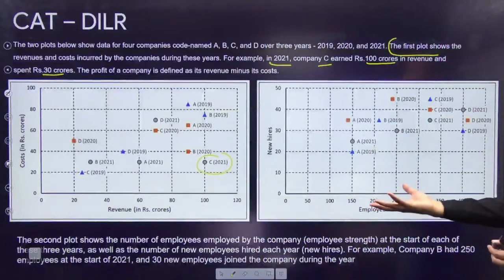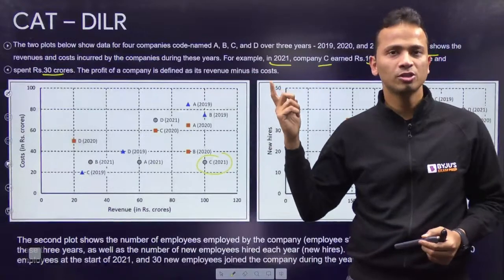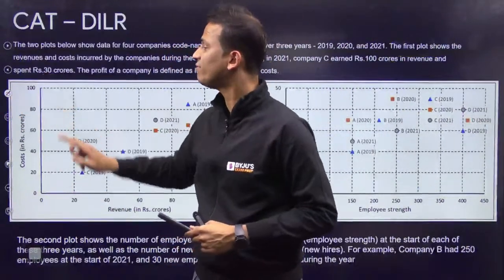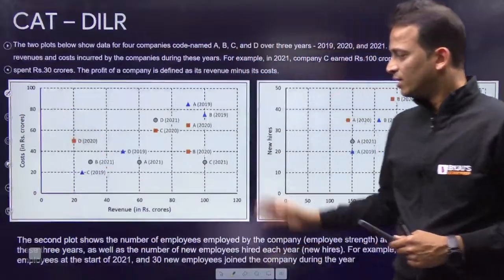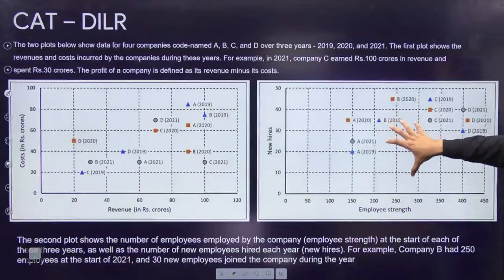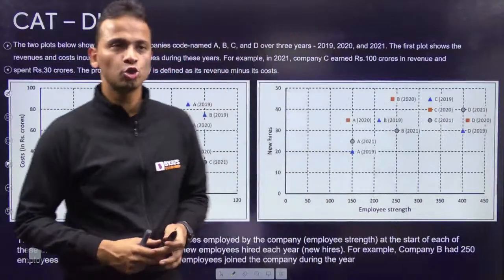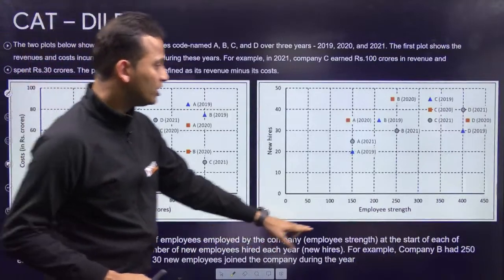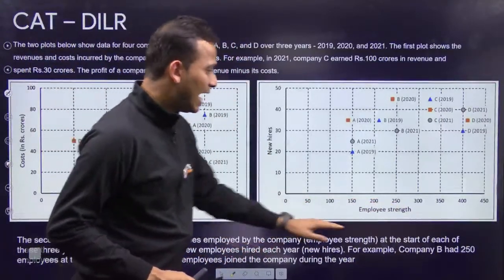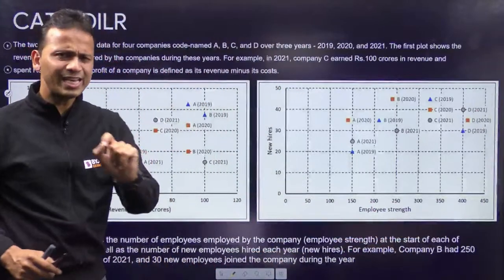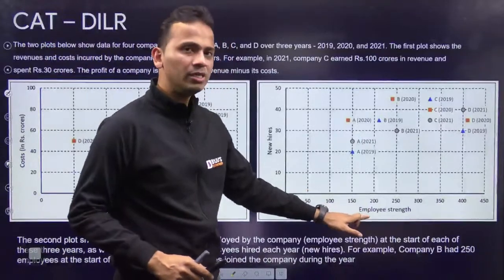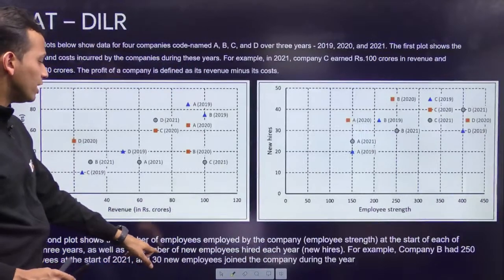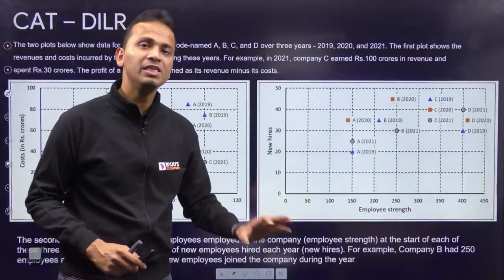The profit of the company is defined as its revenue minus its cost. So profit is revenue minus cost. This is also defined, so there will not be anything undefined in this case. Below this graph, they talk about the second plot. The second plot shows the number of employees employed by the company. This is the employee strength at the start of each year. This is slightly important: the employee strength will be at the start of that particular year. Also, it gives you the number of new employees hired by the company every year.